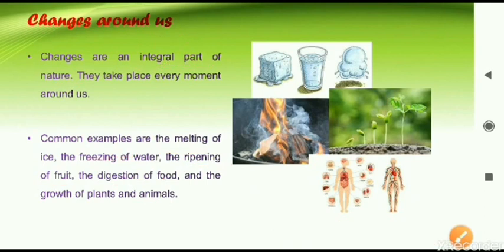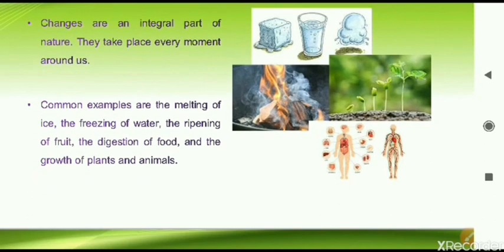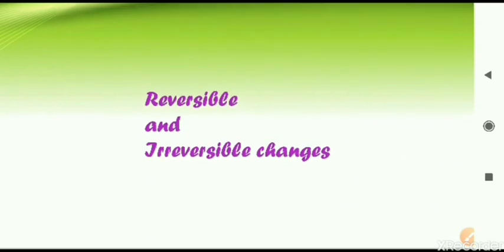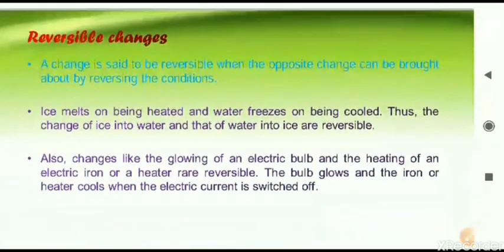Whatever is happening around us each and every moment is a kind of change, and these changes can be classified or grouped into various categories by different methods. The first important method of classifying changes is reversible and irreversible changes. What are these? Let us have a discussion on this.